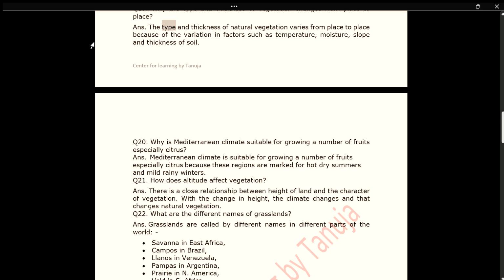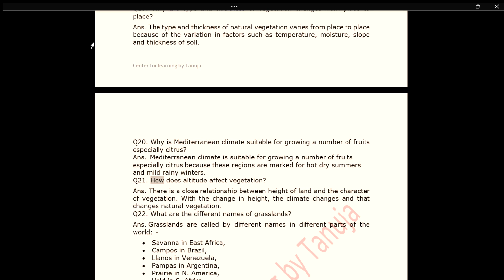Ans. The type and thickness of natural vegetation varies from place to place because of the variation in factors such as temperature, moisture, slope and thickness of soil. Q20. Why is Mediterranean climate suitable for growing a number of fruits, especially citrus? Ans. Mediterranean climate is suitable for growing a number of fruits, especially citrus, because these regions are marked by hot dry summers and mild rainy winters.